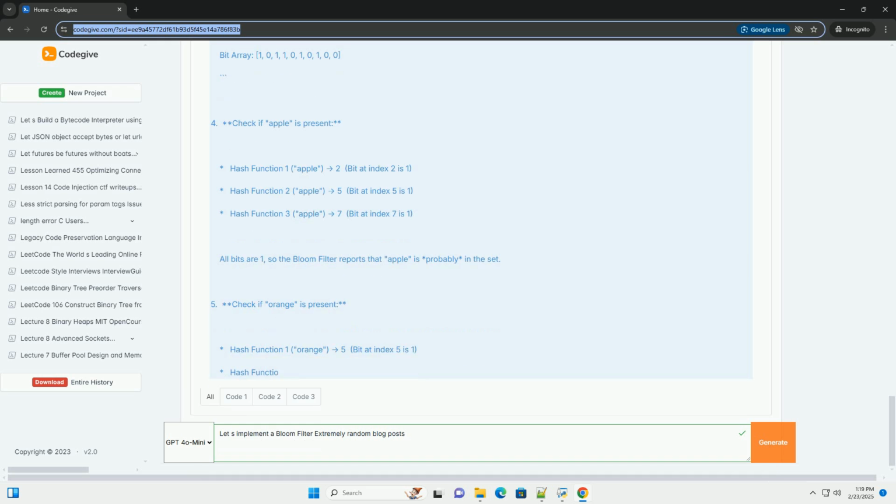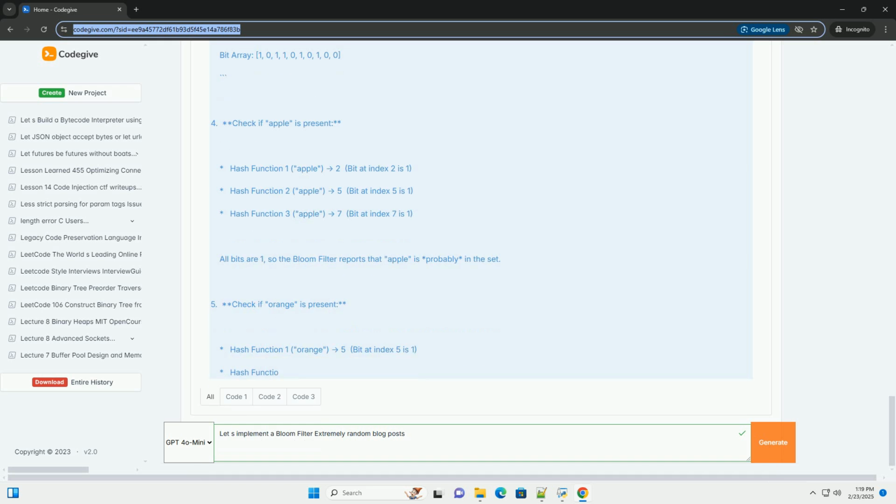Crucially, these hash functions should be as independent and uniform as possible to minimize collisions and reduce the false positive rate. Good choices are often variations of murmur hash, FNV hash, or using multiple distinct salt values with a single hash algorithm. 3. Insertion.